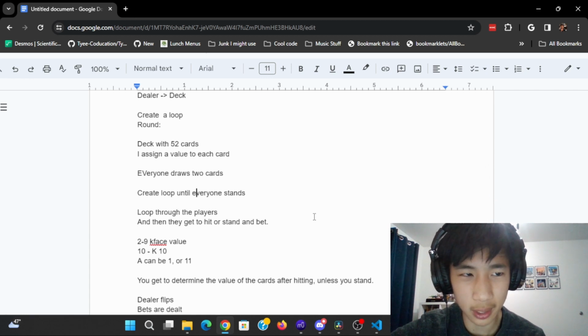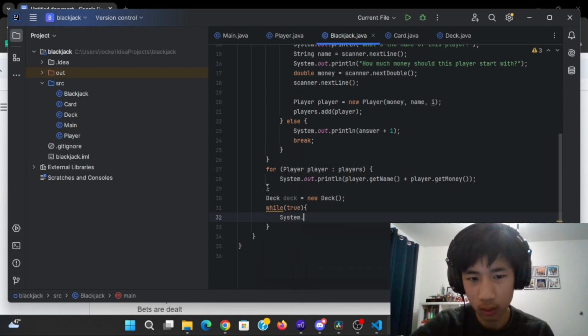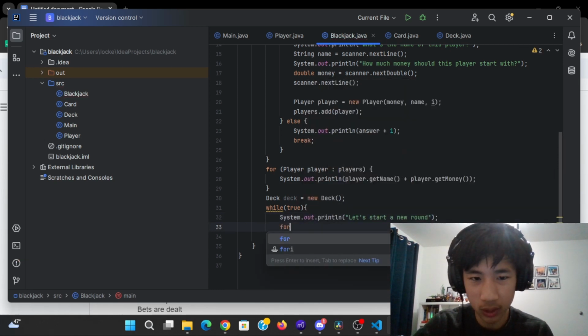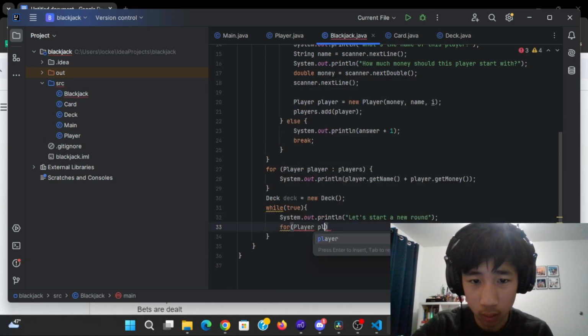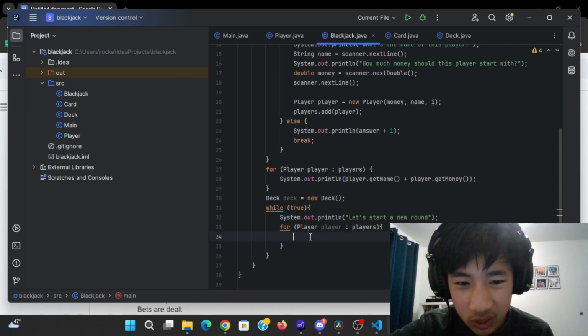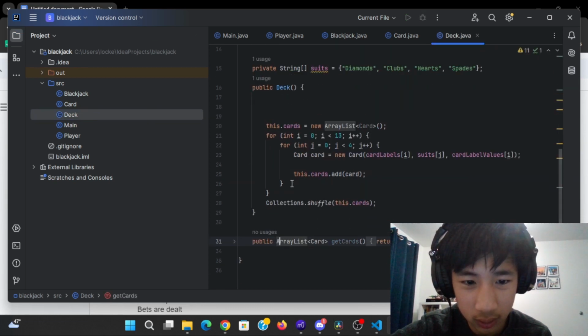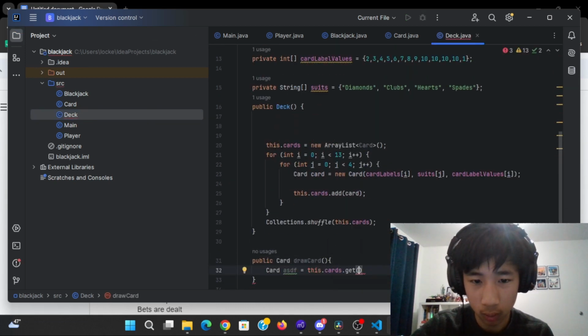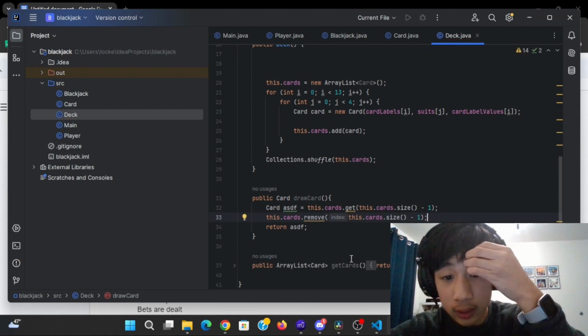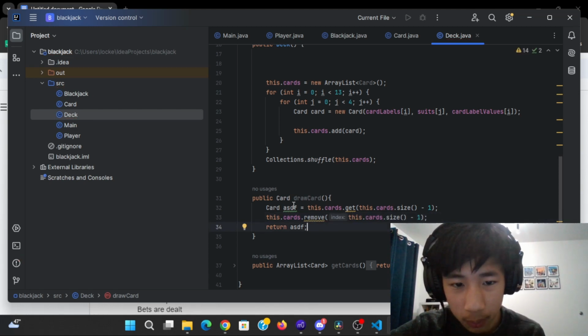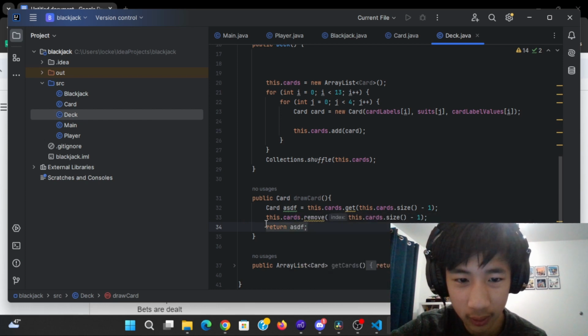So first, let's create a loop for every round. Let's loop through each player. So now we need to draw a card for each player, so we need to figure out how to create a method on our deck class to do that. So let's do that. So now what this will do, basically take the last card of the deck and then remove it and then return the card. That way you don't have to get it again.